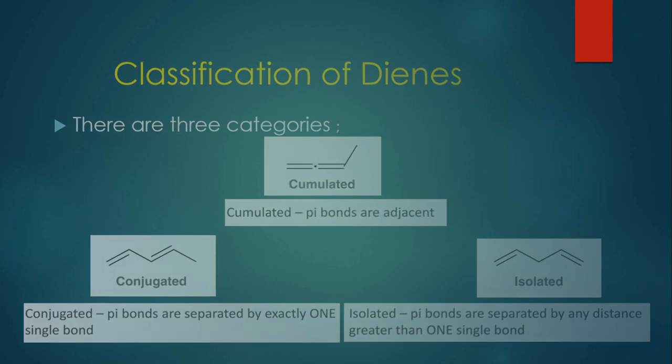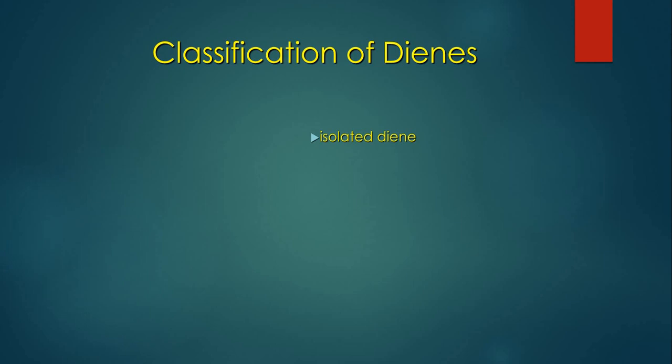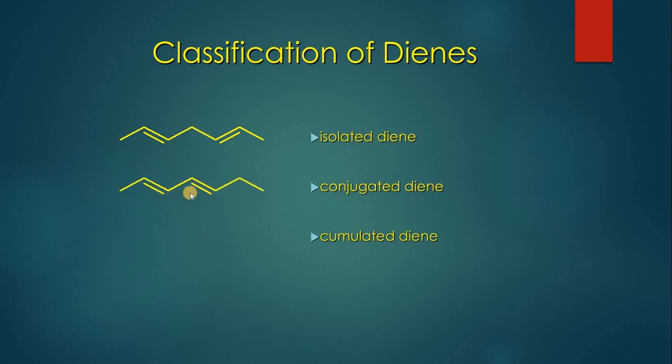In the next slide, you will be shown various categories of dienes by their line diagrams. We can see isolated, conjugated and cumulated dienes represented by the line diagrams. This is the isolated diene. You can see double bonds are separated by single bonds. There are two single bonds in between. In conjugated dienes, the double bonds are separated by only one single bond, and in cumulated dienes, the central carbon atom is not separated by any single bonds. It is all surrounded by the double bonds. These two are quite stable forms, but this is the least stable out of these three.